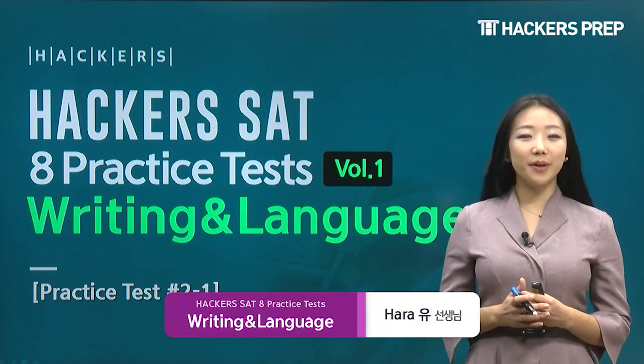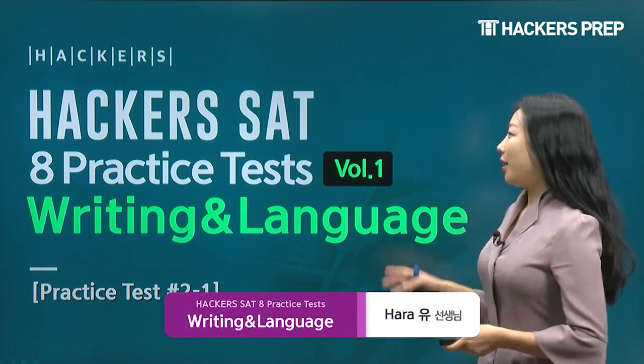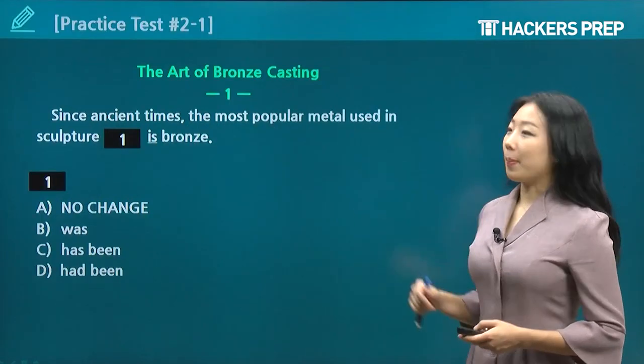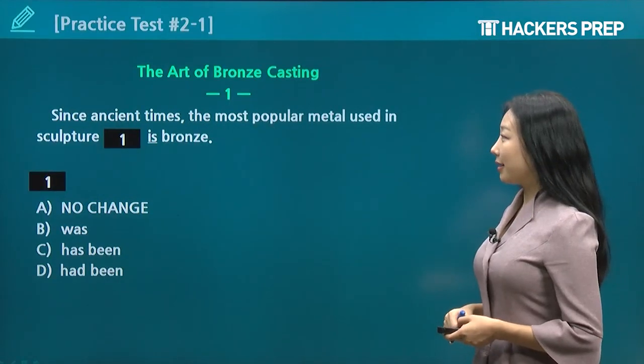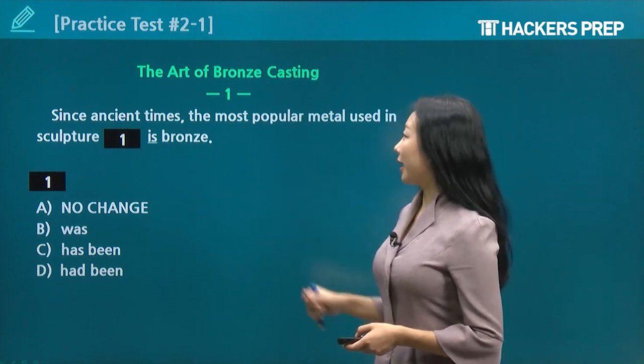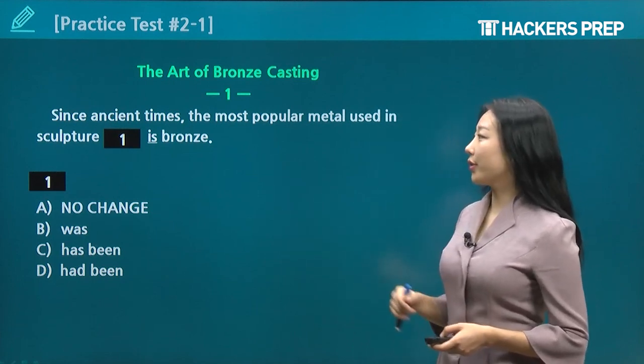Alright guys, so today we're going to be starting practice test 2 out of this book, and our passage title is called The Art of Bronze Casting. So paragraph 1, since ancient times, the most popular metal used in sculpture is bronze.